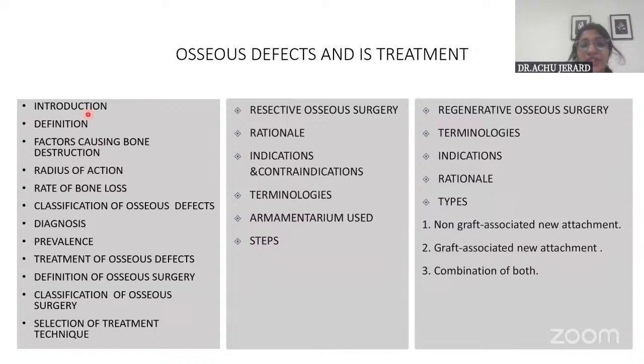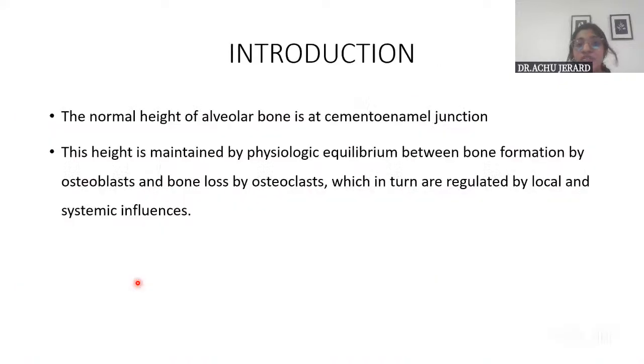So you will have to write an introduction, a definition of osseous defects, then the factors which cause the bone loss, the radius of action of bacteria, and the rate of bone loss, because these are the factors that determine these defects, right? And then the classification of defects. Then you can write each of the defects with one or two sentences underneath, and then the diagnosis and the treatment of these osseous defects, then getting into the surgical part. Okay. So coming on to the introduction.